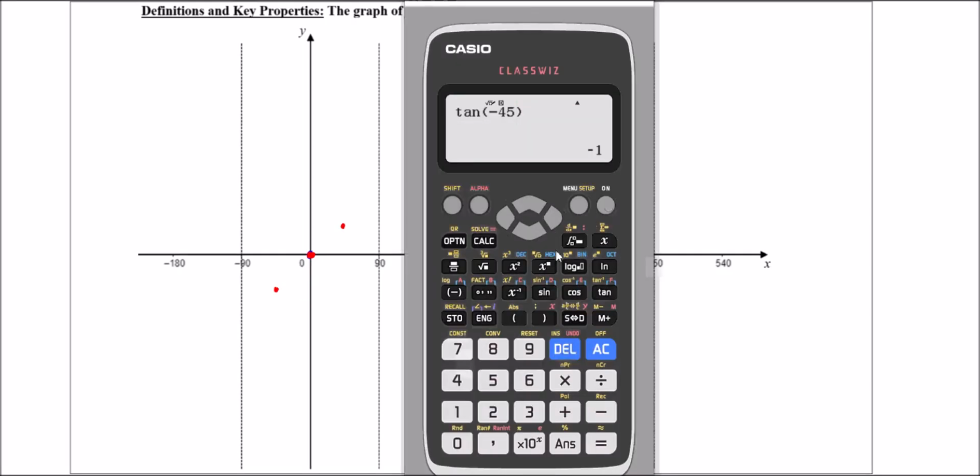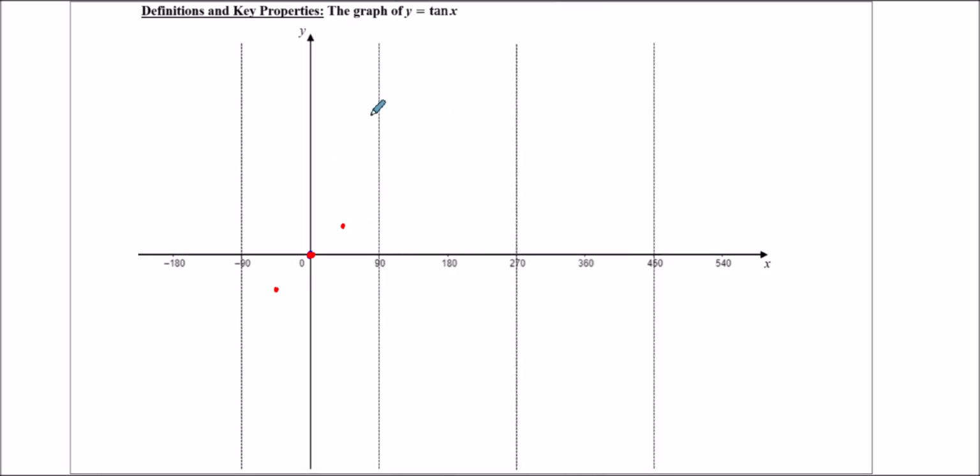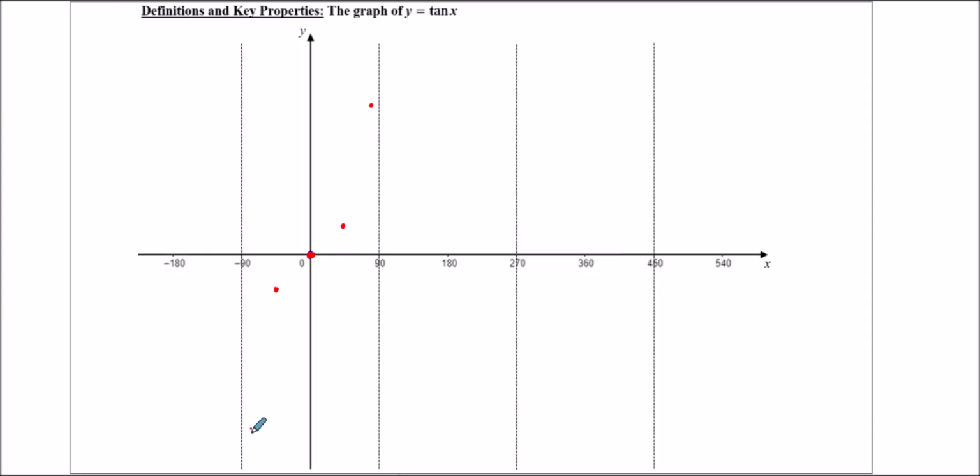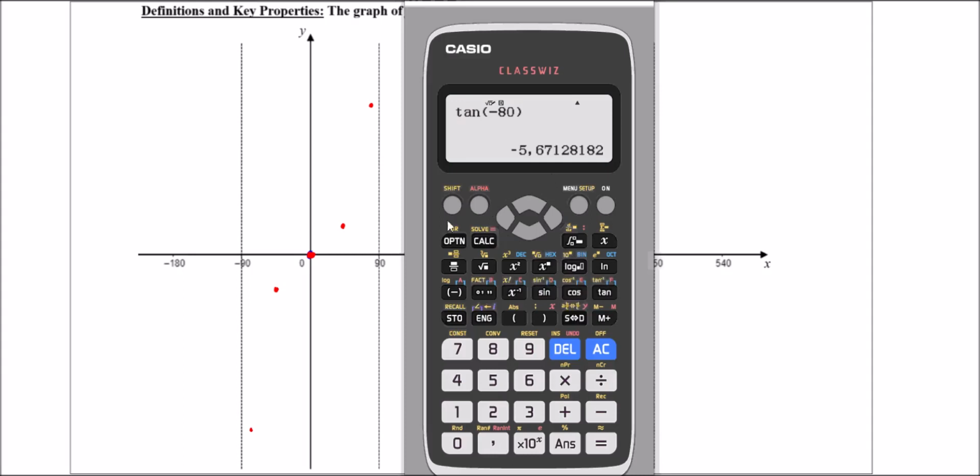What about something more? Let's say tan 70. Or maybe tan 80 even. 5 something. That's even higher. That's about 5.5 times higher than this point. So tan 80 is going to be well up here. And if you have a look at tan minus 80, that's minus 5.67. So the same thing here, but down below. Now as you get closer and closer to either 90 or minus 90, let's try for example tan of 89.